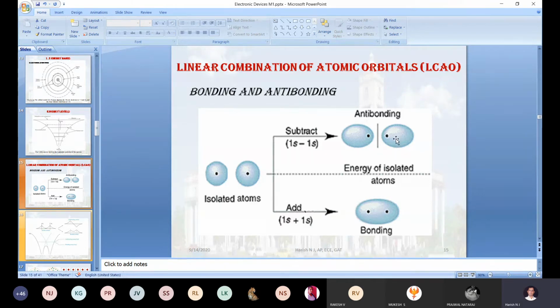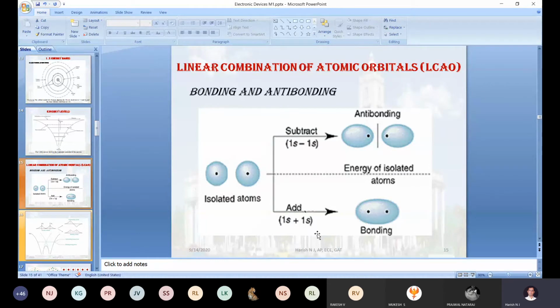And two more things you keep in your mind: in the antibonding, the probability of finding the electron density is very poor, but electron energy will be very high. Okay, in bonding, the probability of finding the electron is maximum, but unfortunately, the electron energy will be very less, because those electrons will be controlled by two nuclei. Okay, so this is all about LCAO.